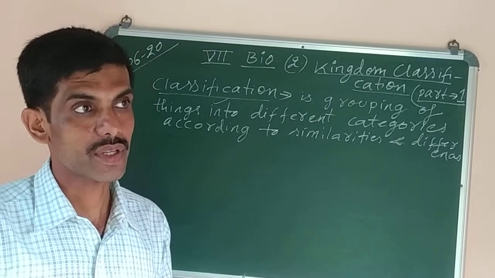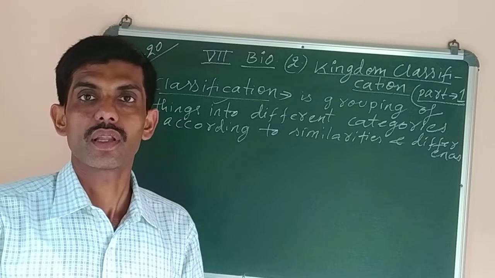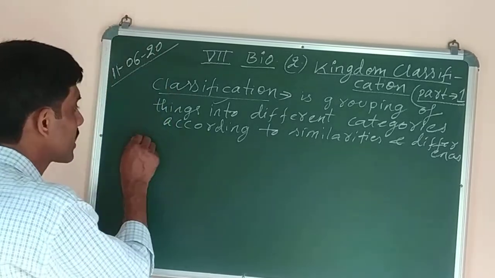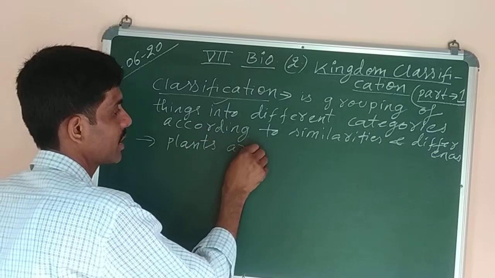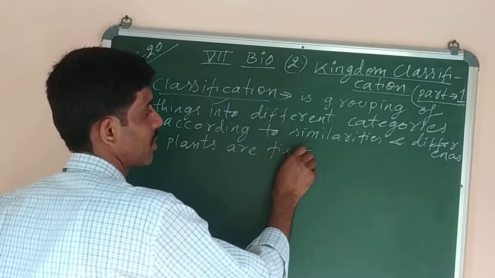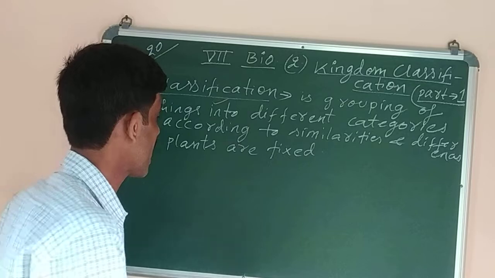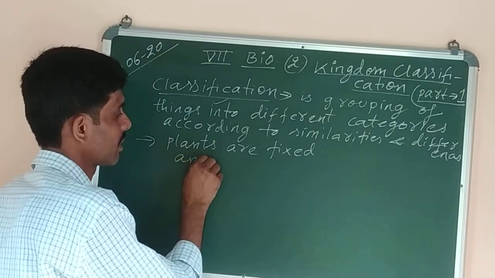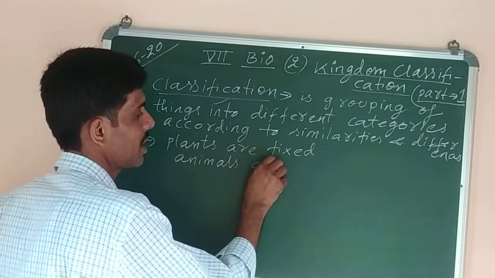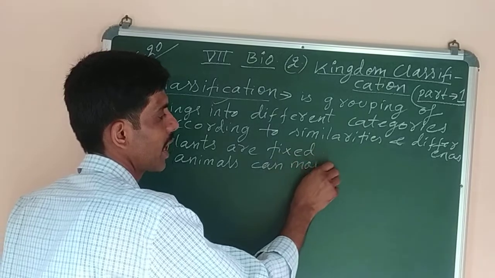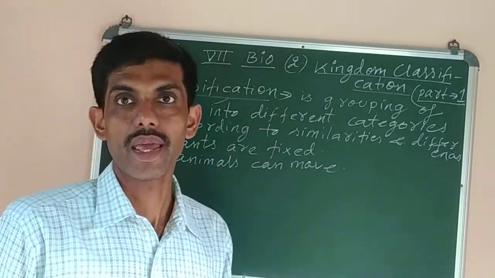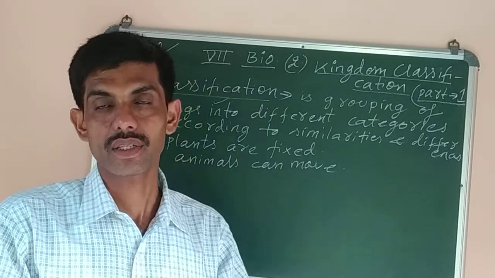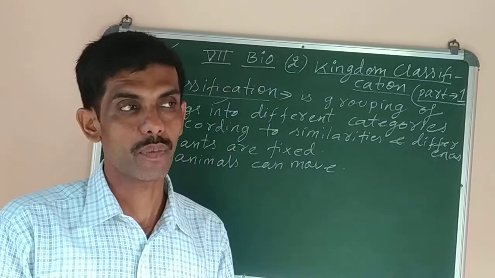The second characteristic we can take is movement. Plants are generally fixed at one place, fixed to the ground, but animals can move from one place to the other with the help of legs, or wings, like birds have wings to fly from one place to the other.